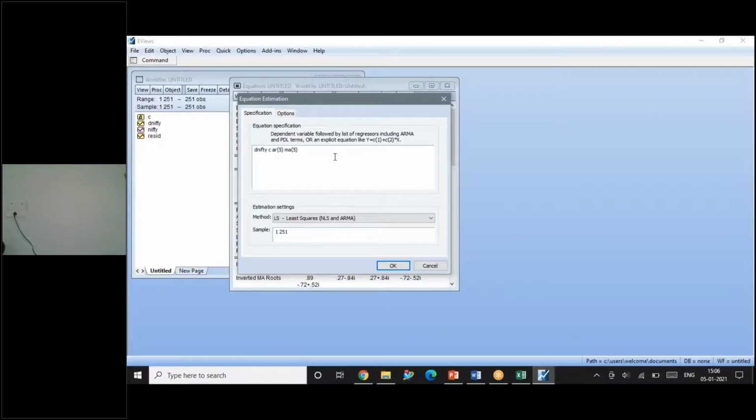Now I want to introduce the next term. Earlier it was 5 and 5. Now it is 5 and 6. You can ask me where the 1 went. The order of integration need not be represented here because the dataset we are considering for analysis is already differenced. So the order of integration need not be mentioned. Only AR and MA terms have to be mentioned. So my MA term, instead of 5, is going to be 6.